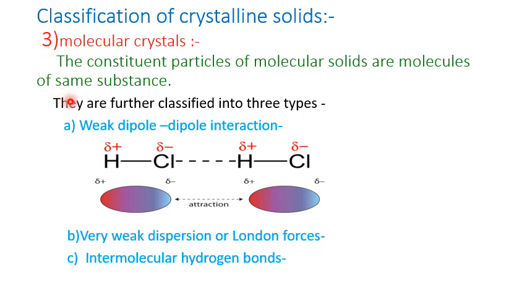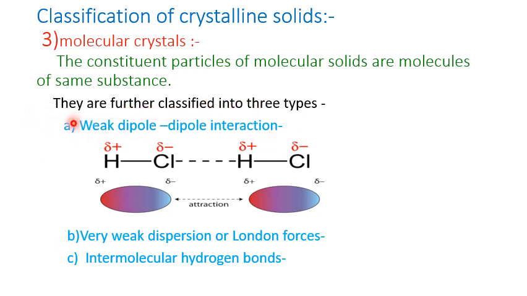See, they are further classified into three types. In that, first one is weak dipole-dipole interaction. Second is very weak dispersion or London forces. And the third one is intermolecular hydrogen bonds. So, first is weak dipole-dipole interaction.